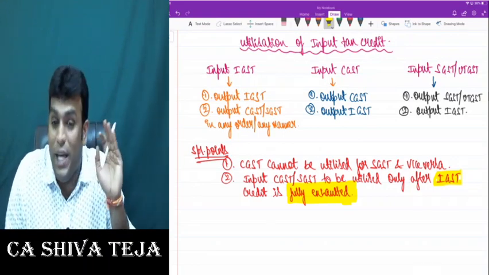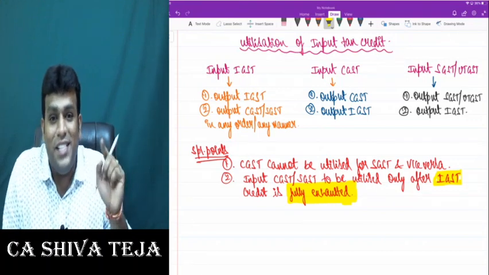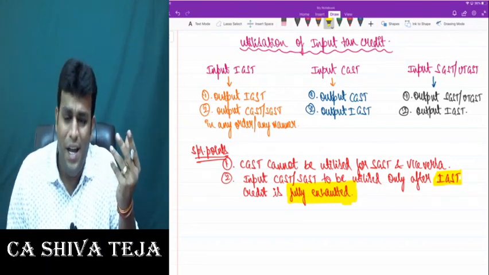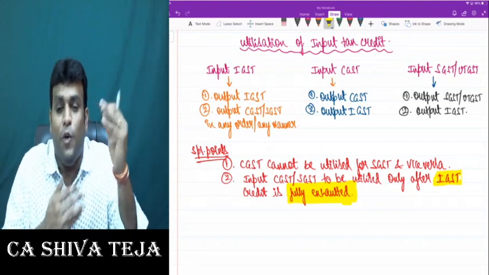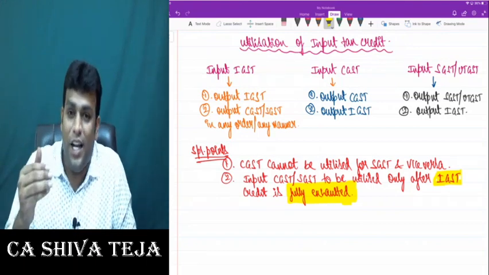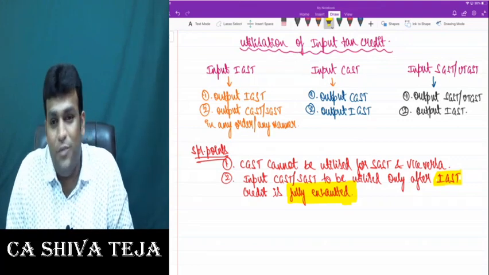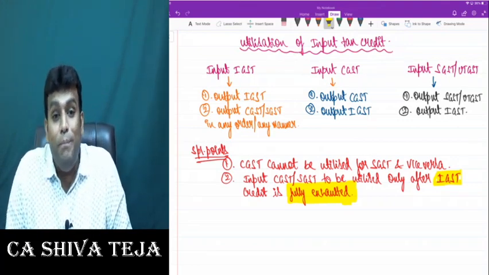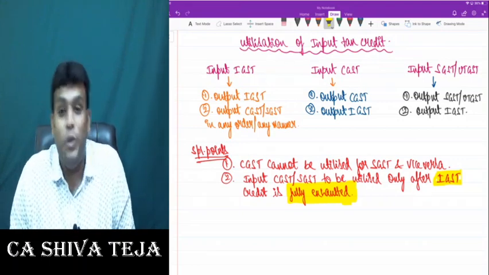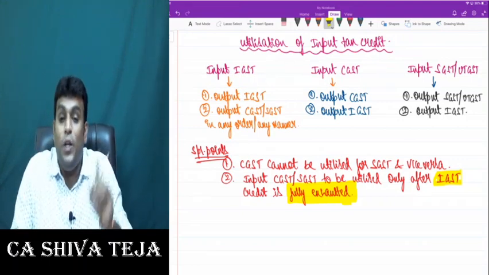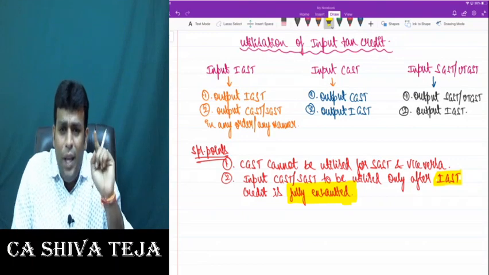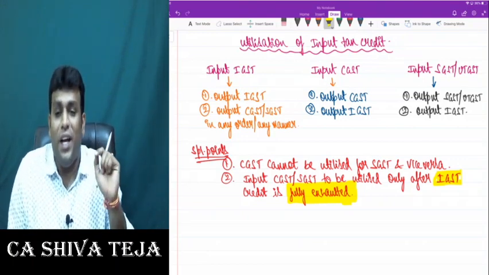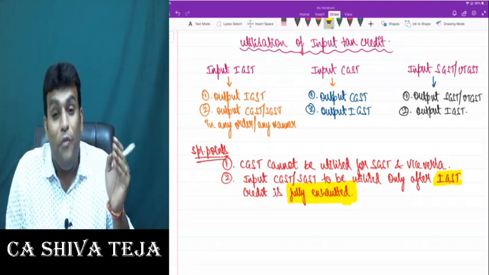And a special point to be kept in mind, number one: CGST credit cannot be utilized for SGST and vice versa. That means we can't use CGST credit for SGST or SGST credit for CGST. That's the first fundamental point. Second fundamental point: input CGST or SGST to be utilized only after IGST credit is fully exhausted.